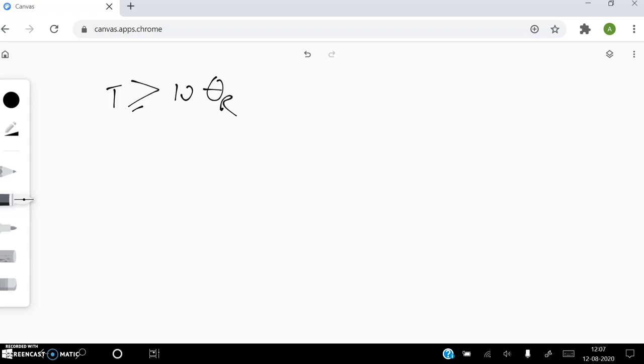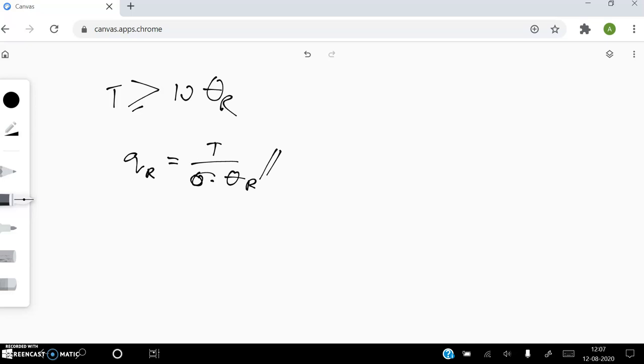If the temperature of the system is greater than or equal to 10 times the characteristic rotational temperature of the system, then we can use the integrated formula as such, T by sigma into theta r. We can use the integrated formula for any molecule, provided that the molecule is stable at this temperature. I repeat. I told you we have the integrated formula and the summation formula.